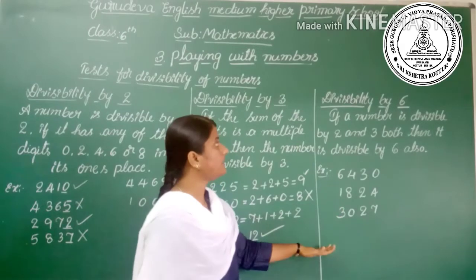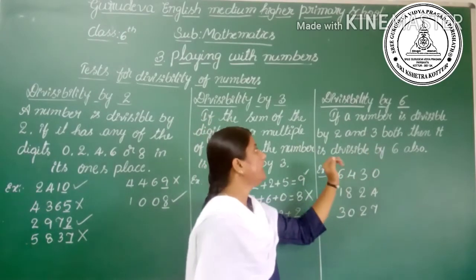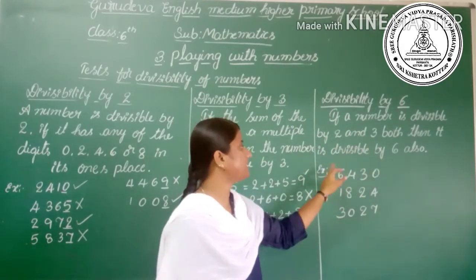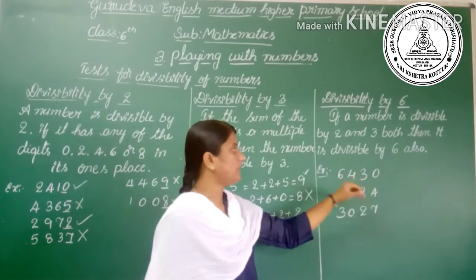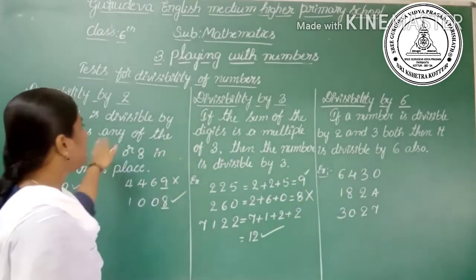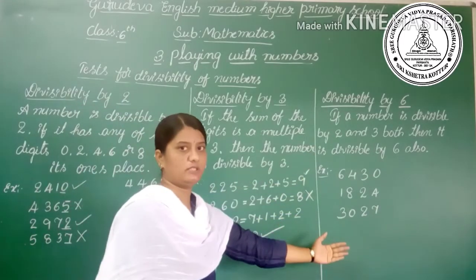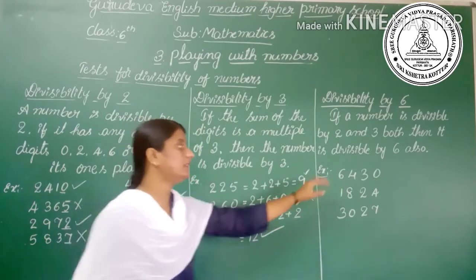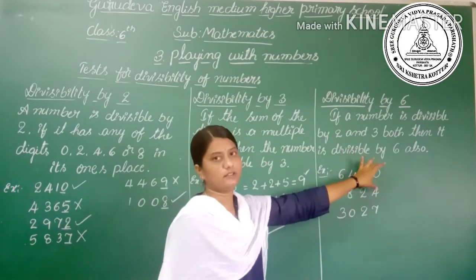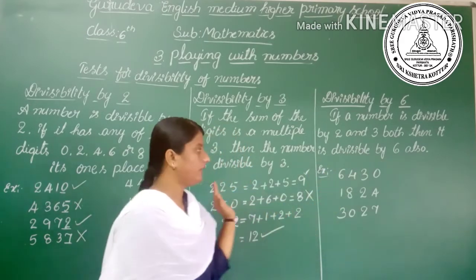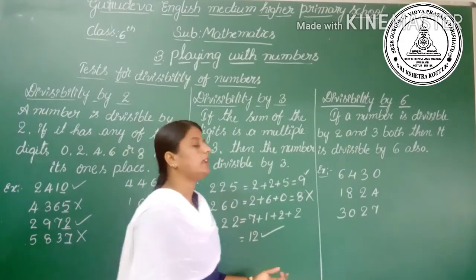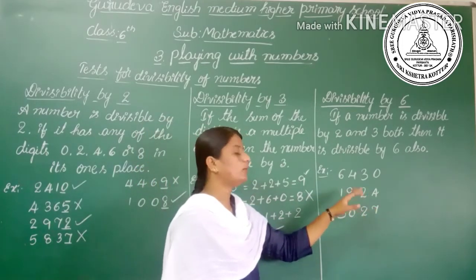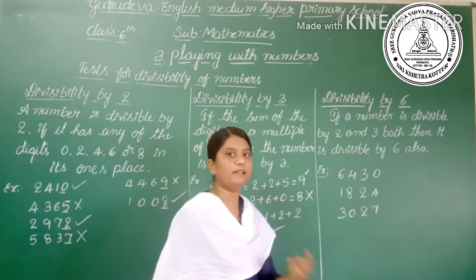Now the divisibility by 6. If a number is divisible by both 2 and 3, then it is divisible by 6 also. Here we have to check whether it is divisible by 2 and also by 3. Let's check here. The divisibility by 2 rule says that if the number has 0, 2, 4, 6 or 8 at the ones place, then the number is divisible by 2.